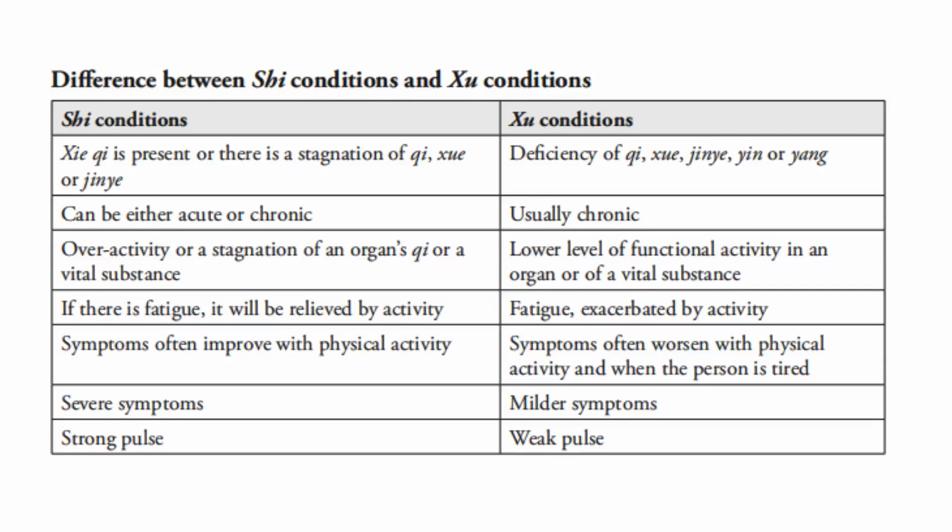Under deficient conditions, there will be deficiency of qi, blood, jin ye, yin, or yang. Deficiency conditions are usually chronic, with a lower level of functional activity in an organ or of a vital substance. Fatigue is exacerbated by activity; symptoms often worsen with physical activity and when the person is tired. Symptoms are milder, and the pulse is weak.